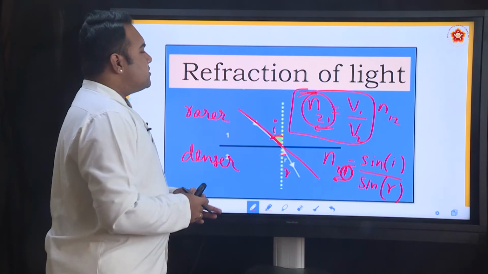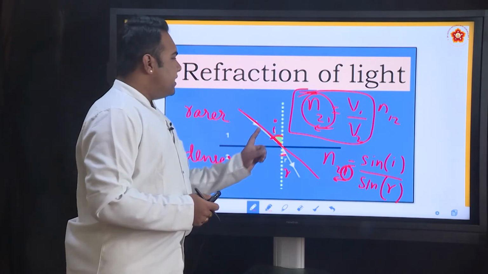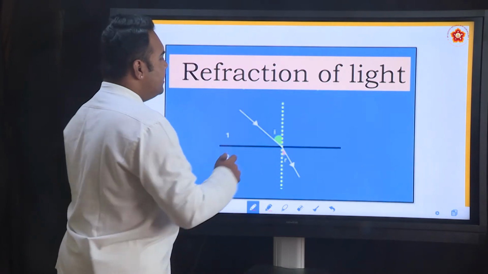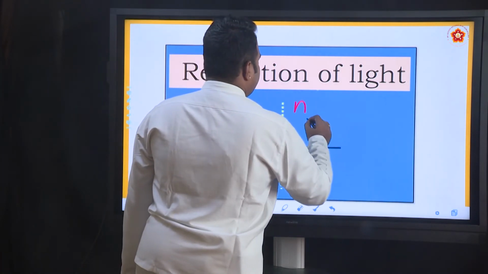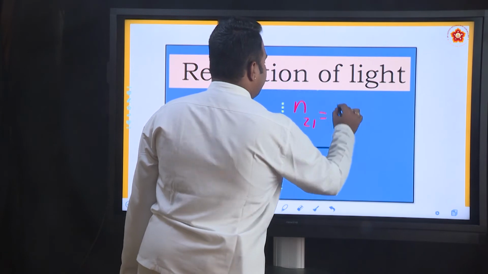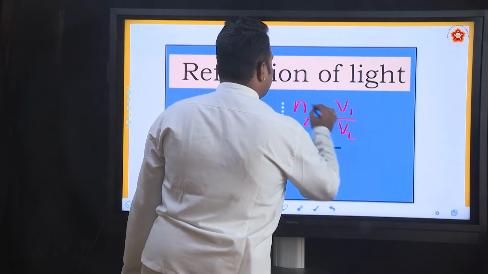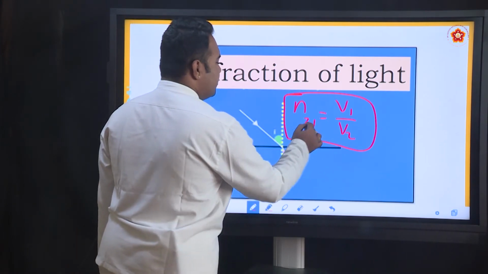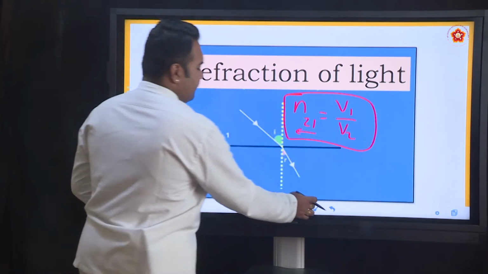When we start solving some of the numericals, we will understand it in a much better way. So remember that for refraction of light, the refractive index N21 is V1 by V2. So remember this expression and remember the notation, what is happening when you write it like this, what it means.